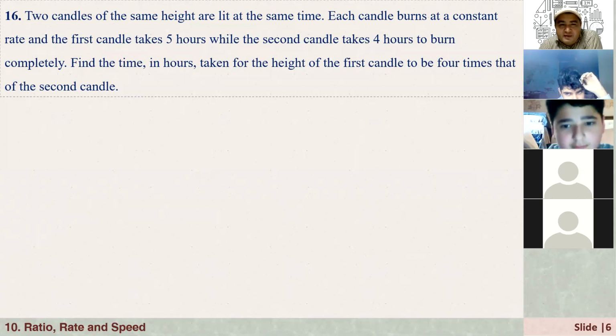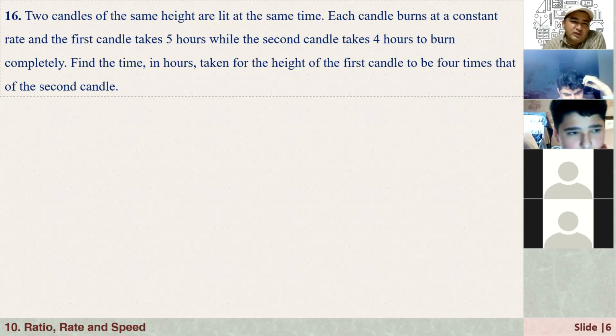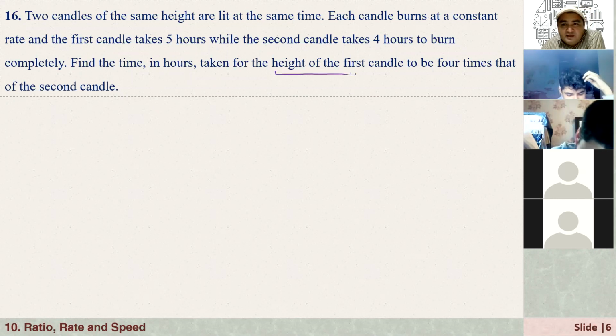Okay, we are given 2 candles and their burning rates are different. The first candle takes 5 hours to burn completely, but the second candle takes 4 hours. The question is, find the time in hours taken for the height of the first candle to be 4 times that of the second candle. Okay, you have, guys, 4 minutes. After that, we will discuss together, okay?